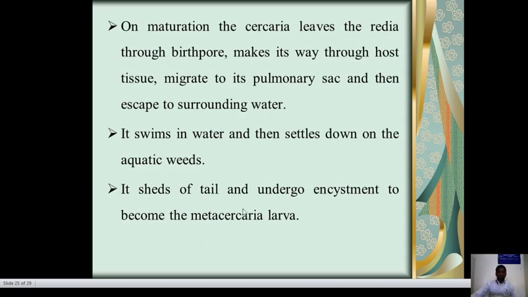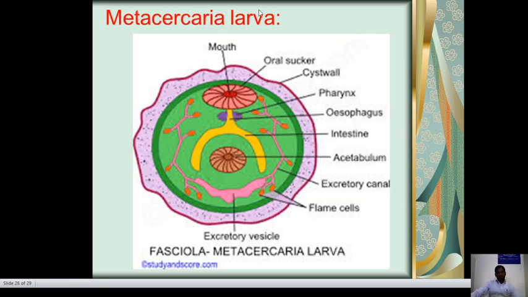They shed the tail and undergo encystment to become the metacercaria larva. This is the metacercaria larva: mouth, oral sucker, spines, pharynx, esophagus, intestine, ectocyst, excretory pore, canals, flame cell, excretory vesicle.